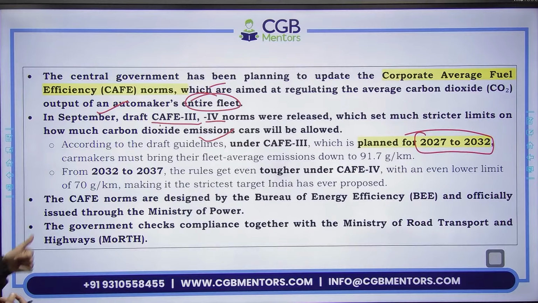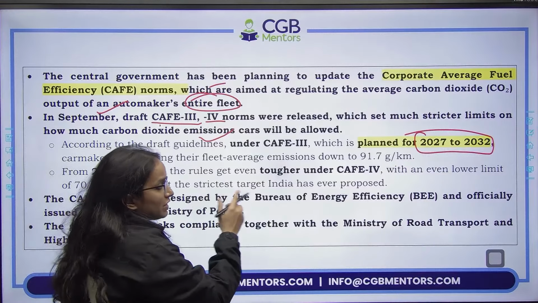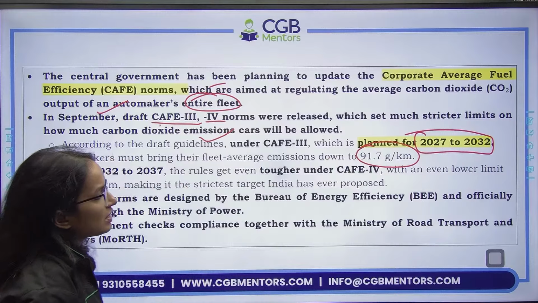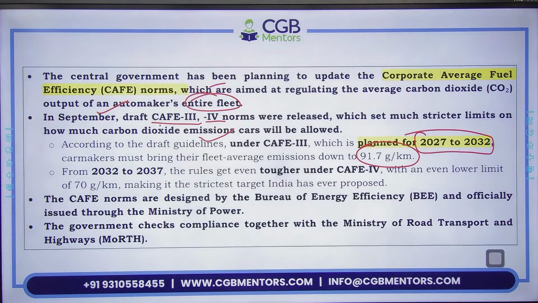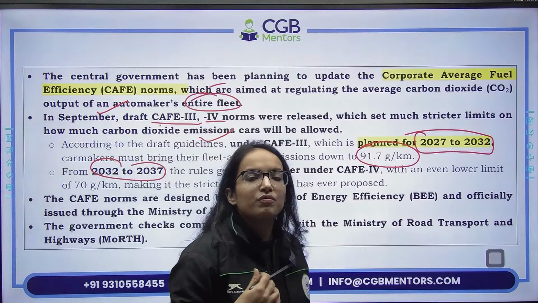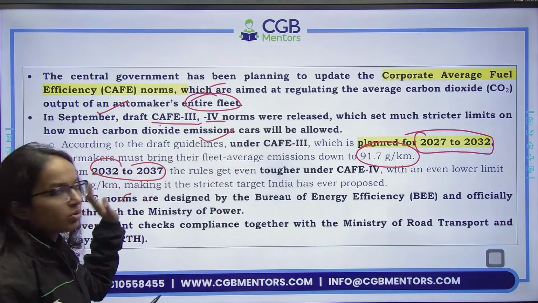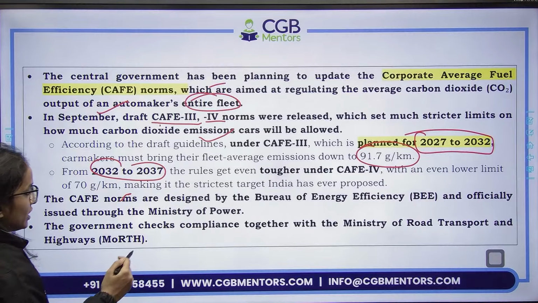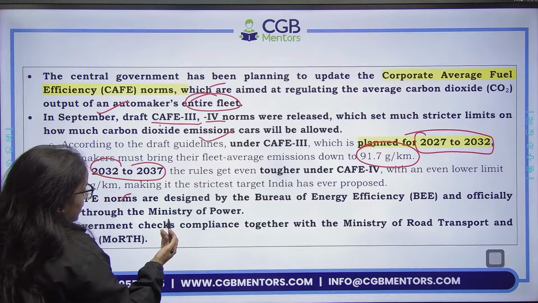According to that, the car makers must bring their fleet average emissions down to 91.7 gram per kilometer. Okay, and then after that from 2032 to 2037 CAFE 4 would be implemented, and for that also they have set this limit. Now one very important thing is, a question which can be framed out of here is, CAFE